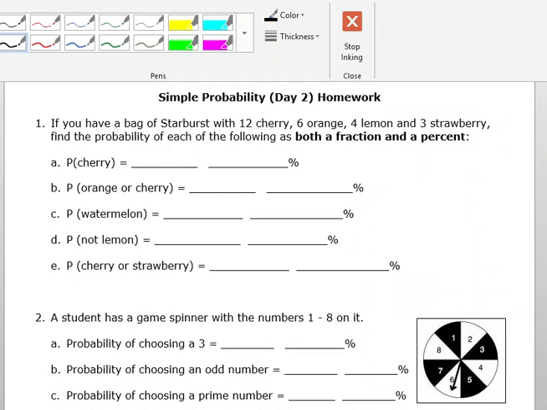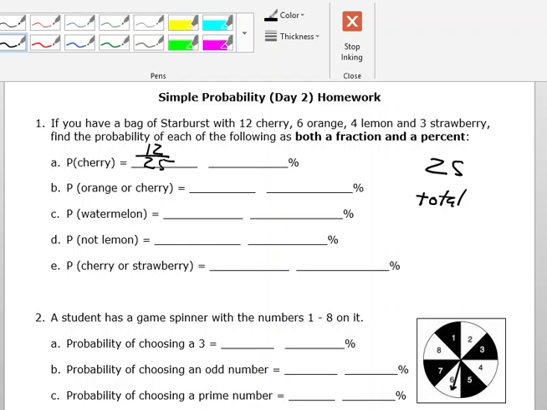If you have a bag of Starburst, forgive me, with 12 cherry, 6 orange, 4 lemon, and 3 strawberry. All right, so that's 18, 19, 20, 21, 22, 23, 24, 25. So it looks like I have 25 total. My probability of getting cherry is 12 out of 25.